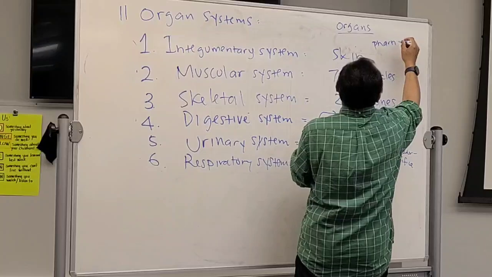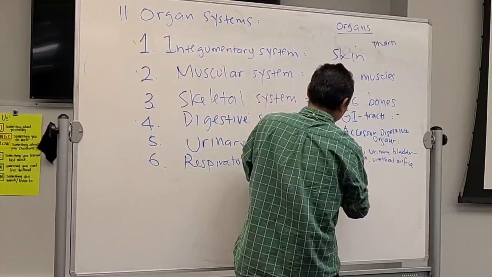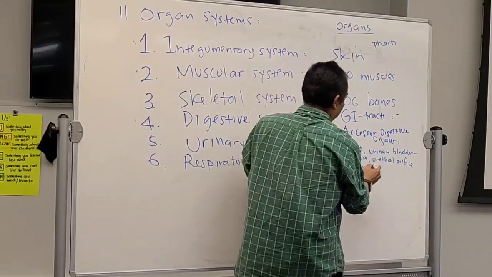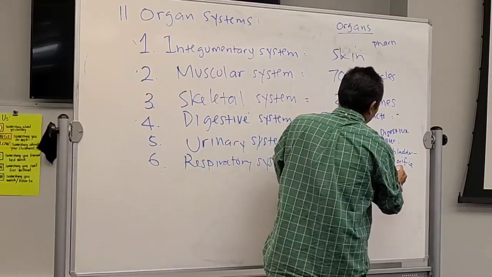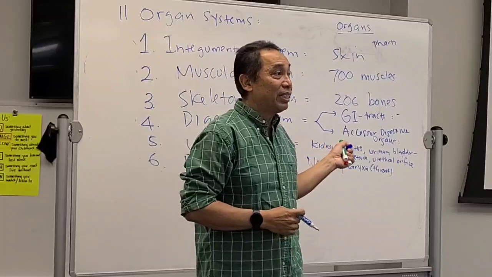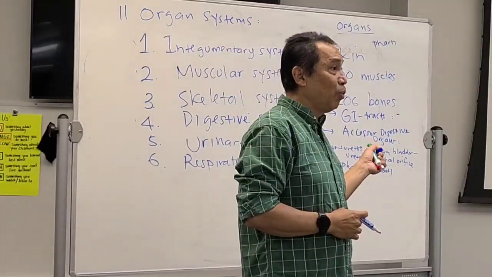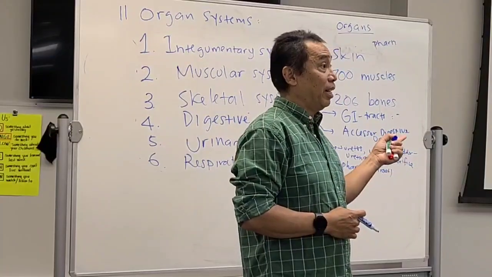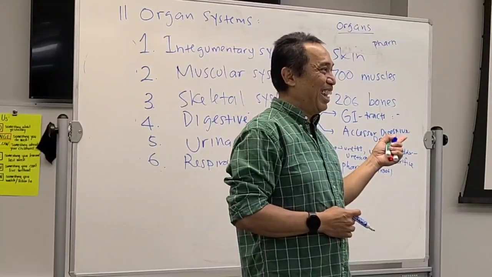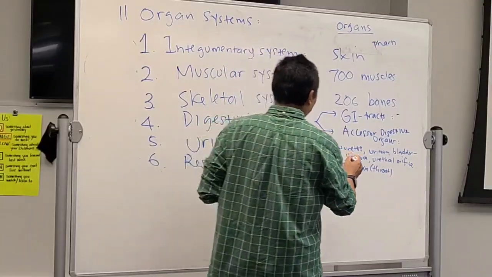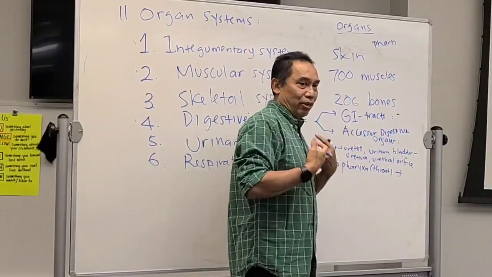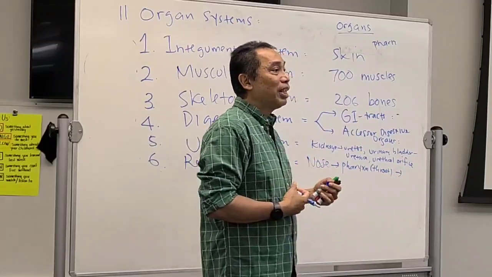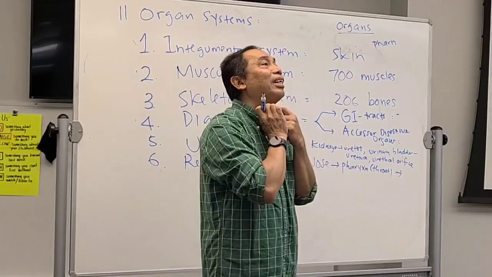Pharynx. How are we going to use it here? From the nose it goes to the pharynx, which is the throat. This is also used by the food, by the GI system. So in the pharynx, you will have what? Both the food and the air. You get it? Okay. And then it will separate. The food will go to the esophagus.